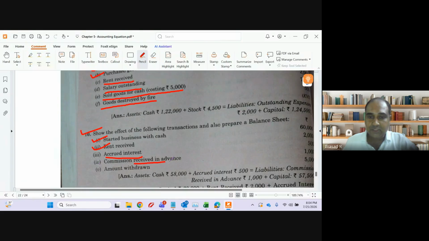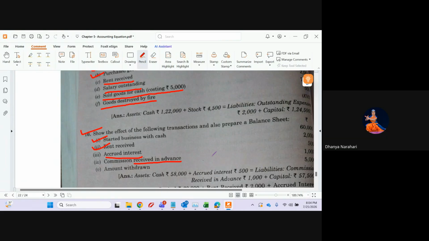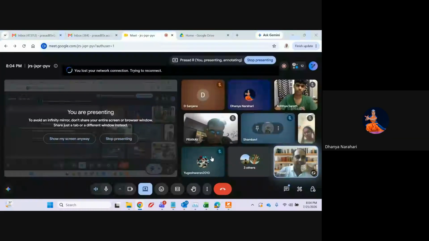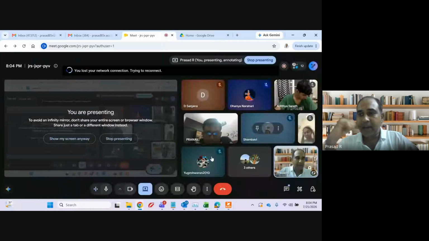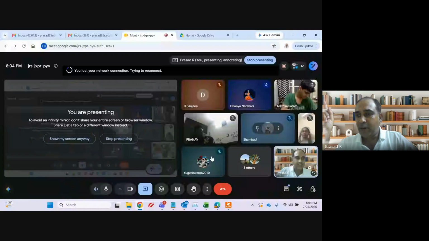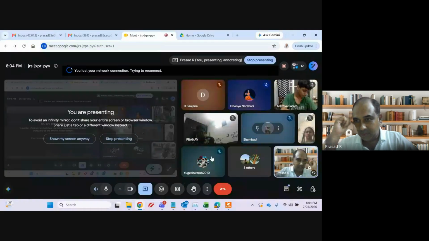Commission received in advance. Opposite, ulta transaction. Liability will increase and cash will increase. Question number 10, mark it as important. Very concept driven question, guys. Particularly point number 3 and point number 4 are concept driven points.